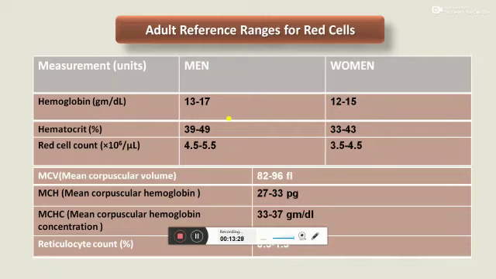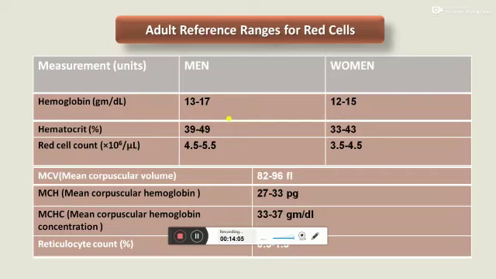Before going through anemia, we should know about adult reference ranges for red cell parameters like hemoglobin, hematocrit, and red cell indices. Hemoglobin should be 13 to 17 gram per deciliter in men and 12 to 15 gram per deciliter in women. Hematocrit, HCT, should be 39 to 49% in men and 33 to 43% in females. Red cell count should be 4.5 to 5.5 million in men and 3.5 to 4.5 million in women.